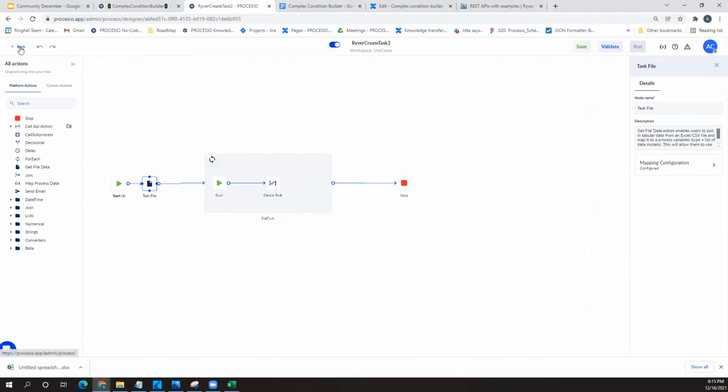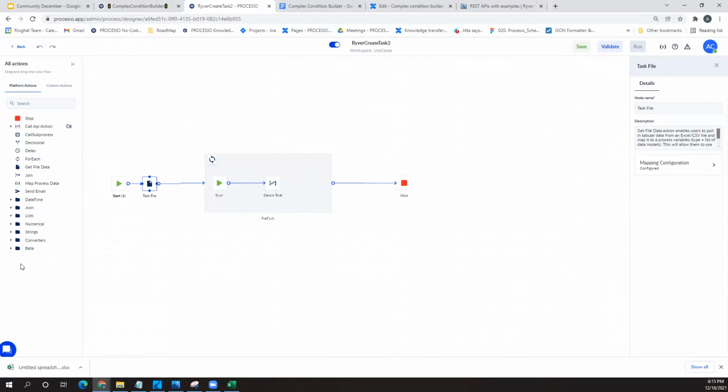All right, perfect. Then I would say, one more thing that I wanted to showcase. I'm here in PROCESIO. Obviously, as you know, we are bringing new platform actions day by day. We have 2 new platform actions, JSON mapper and JSON extractor, very useful for extracting JSONs. I'm not going to go into them.